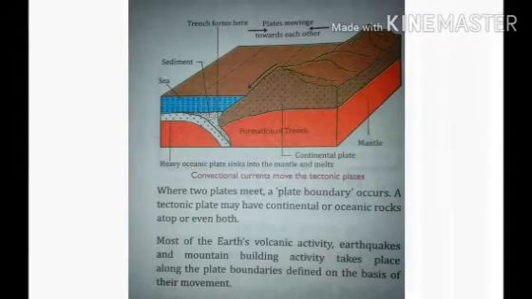Where 2 plates meet, that is called a plate boundary. Tectonic plates may have continental or oceanic rocks atop, or even both, and several volcanic activities, earthquakes, and mountain building activities take place along the plate boundaries, which are defined on the basis of their movement.